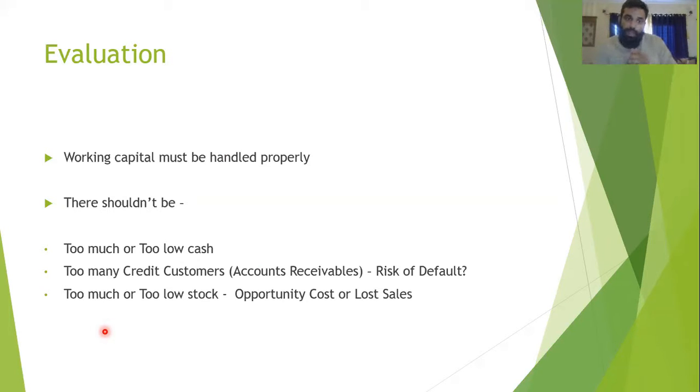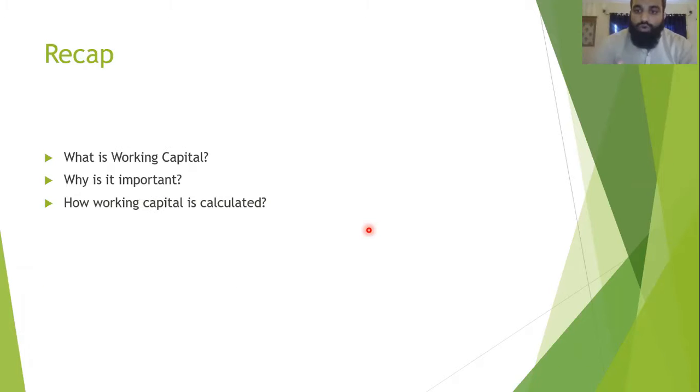So this is how we can make a final conclusion, final recommendation, that we have to manage the working capital very wisely, and there shouldn't be anything that is too much. We must be able to keep the right level of cash, right level of accounts receivables, right level of stock. What was working capital? Working capital is the amount of money or accounts receivable or the stock that we need to pay for the daily expenses.